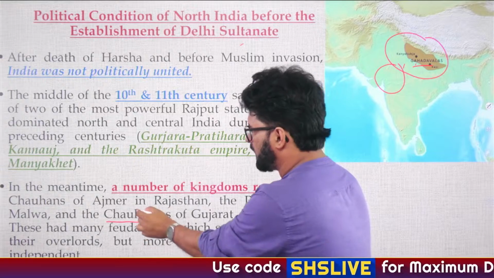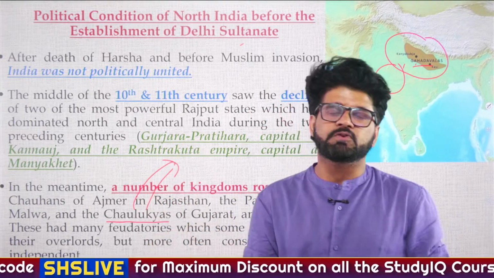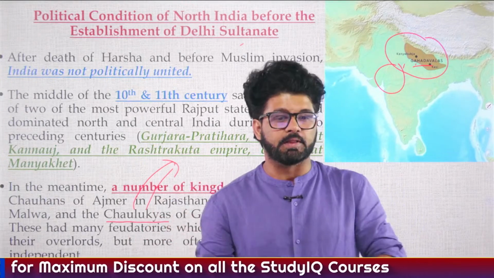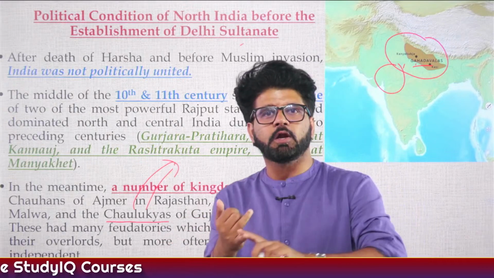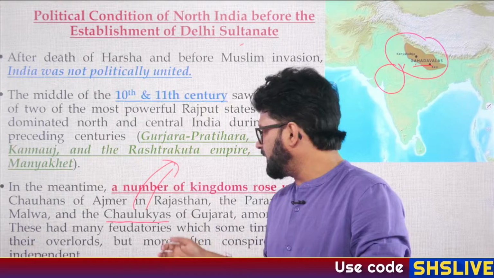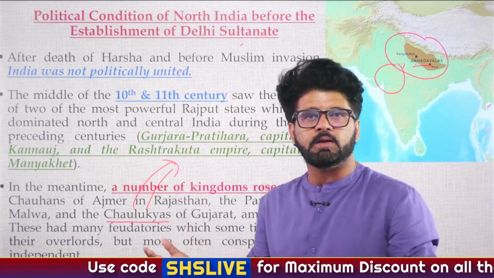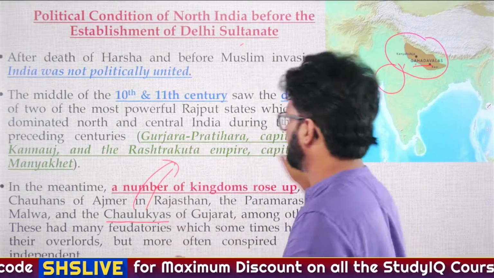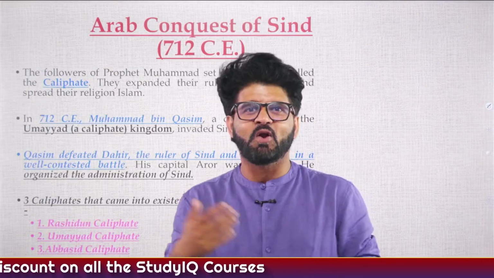So Chaulukyas, in the previous lecture, we have talked about them. What is the other name of Chaulukyas? If you know it, you can post it in the comment section. What Chaulukyas were called and how they played a crucial role in the establishment of the Sun Temple at Modhera, Gujarat. And I think they also gave patronage to Jain temples in Western India. Bhima I, Chaulukyas, the other name. Again, if you know it, show it. If you have it, flaunt it.